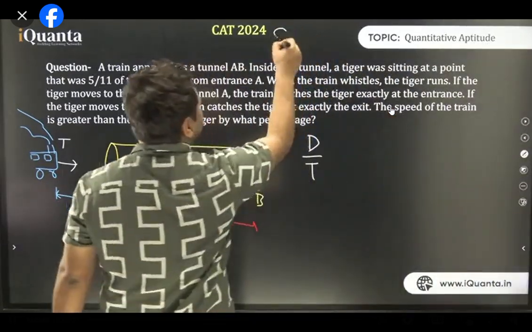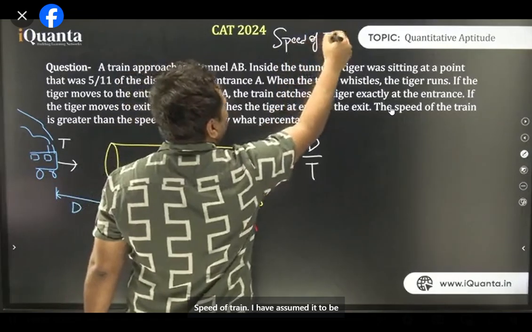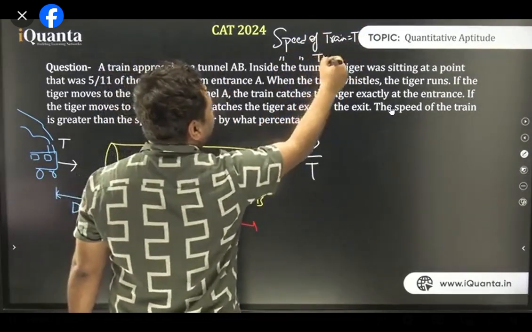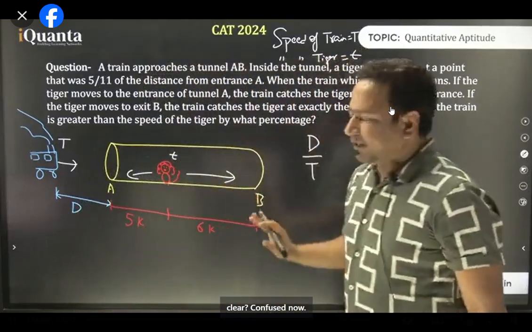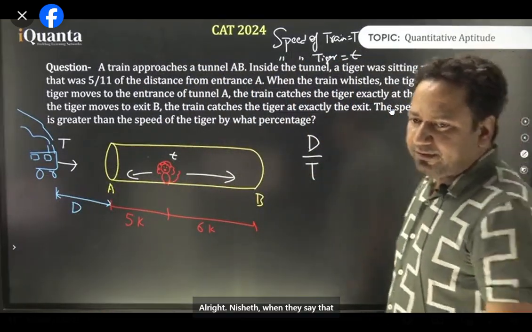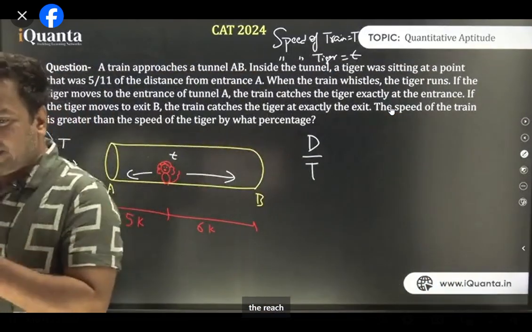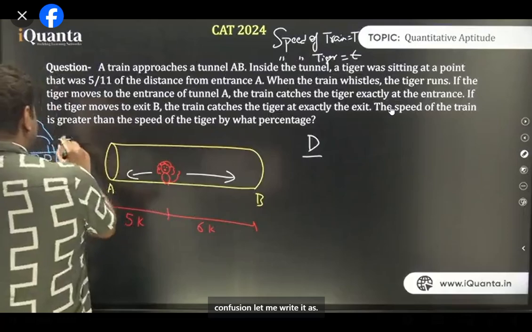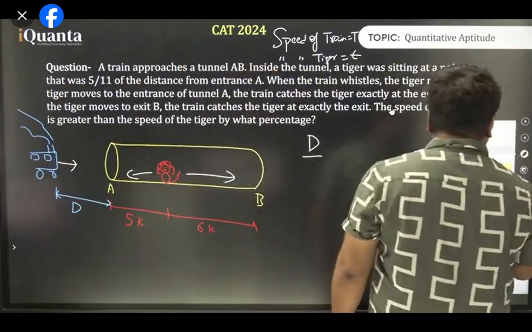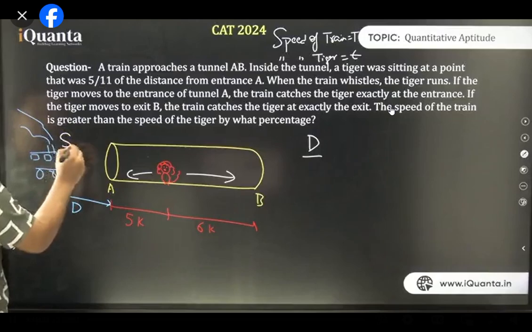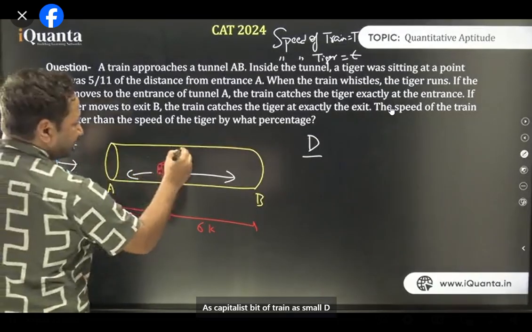I'll just write over here. Speed of train, I have assumed it to be capital T, and speed of tiger I have assumed to be small t. Is that clear? ये T मतलब time नहीं है, confuse ना होना. All right. Nishit, मैं S लिख देता हूँ, चलो भैया, ये बार बार confusion करने से better है. Let me write it as S. S capital D speed of train, S small d speed of tiger.